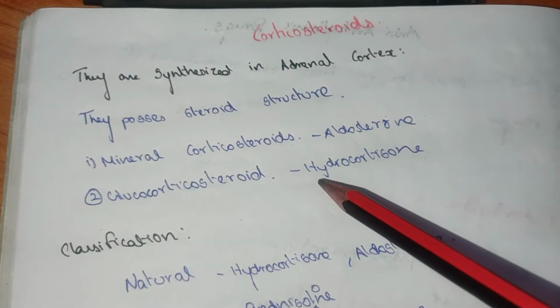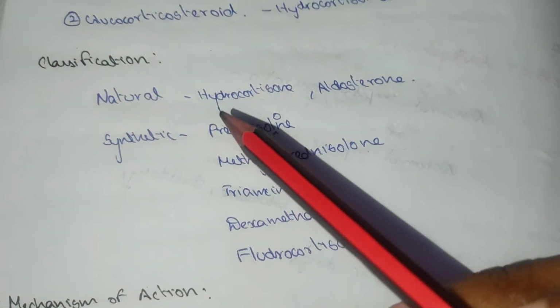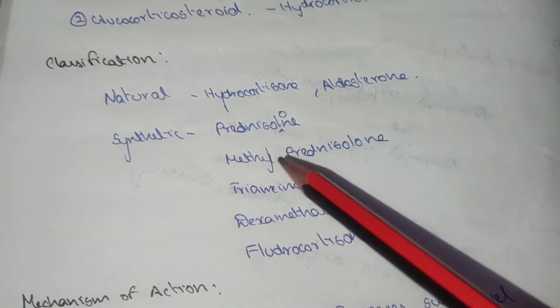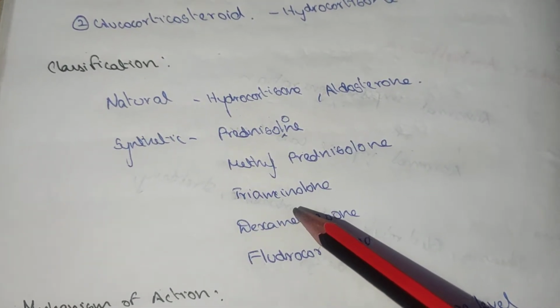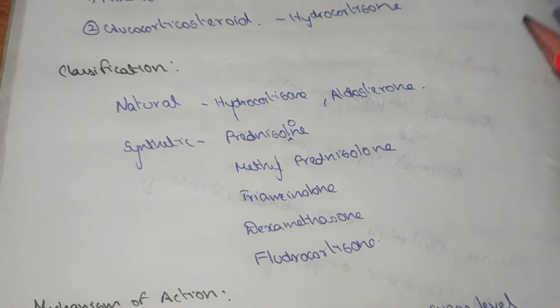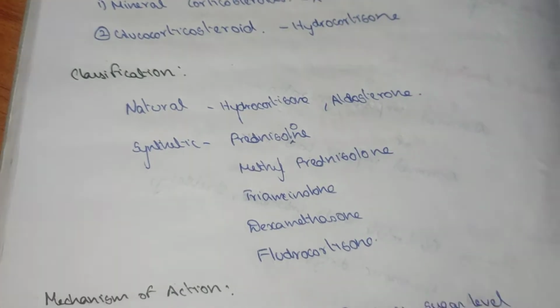According to the classification, we can separate them into two types: natural and synthetic. The natural ones are hydrocortisone and aldosterone. Synthetic ones are prednisolone, methylprednisolone, triamcinolone, dexamethasone, and fludrocortisone. These are classified into synthetic as well as natural.